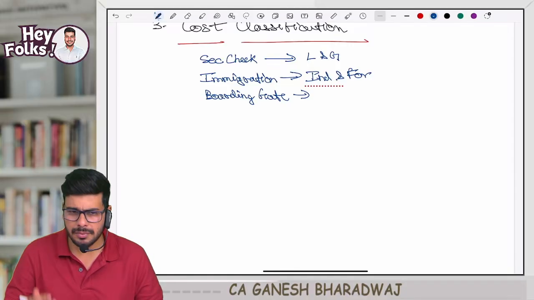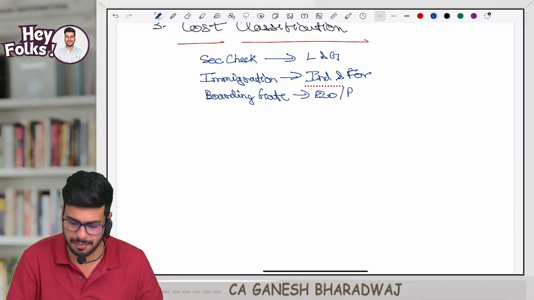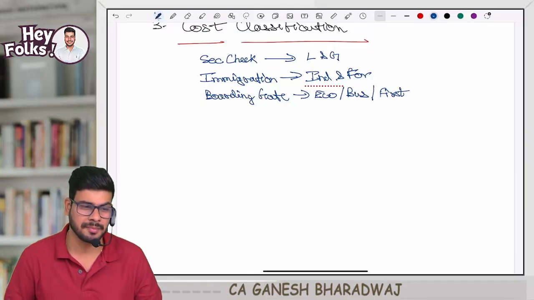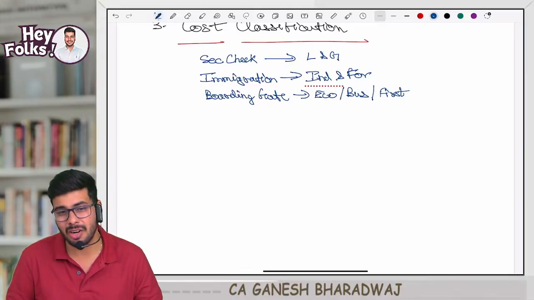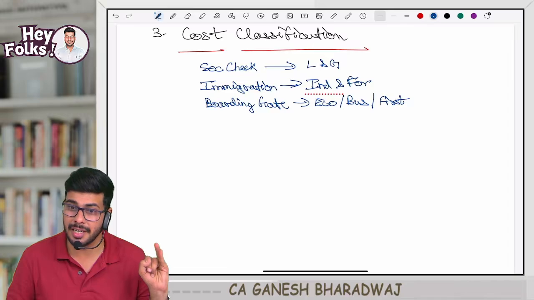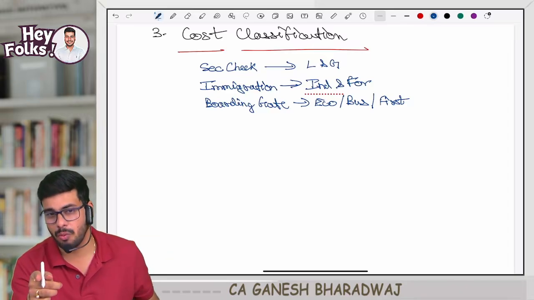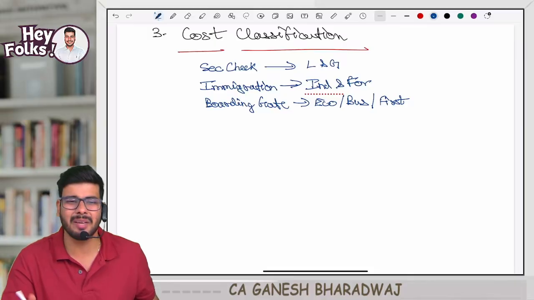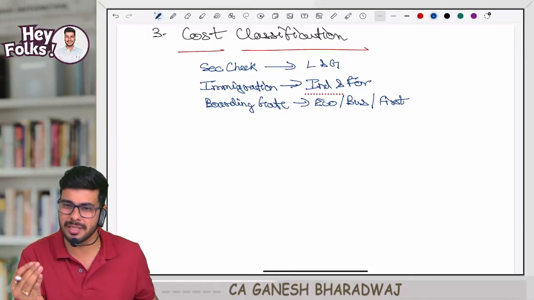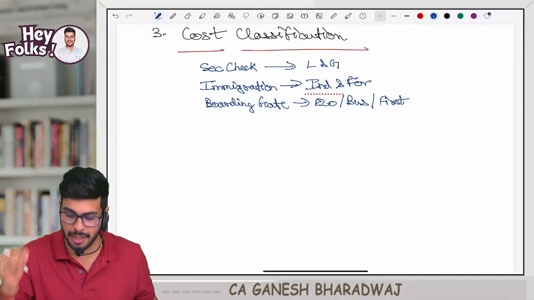Here they classify the passengers as economy class passenger, business class passenger, first class passenger. Now what do they do here? They are not bothered about whether you are a man or a woman. They are not bothered whether you are an Indian or foreigner. They are bothered about what ticket you hold. Economy class is a little cheap. Business class, 2 times or 3 times the money you need to pay.